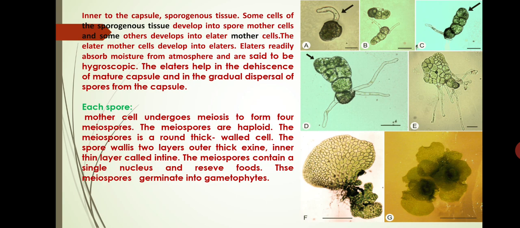Next, we discuss the meiospore or haploid spore. Each spore mother cell undergoes meiosis to form 4 meiospores. Meiospores are haploid. The meiospore is a round, thick-walled cell. The spore wall has 2 layers, an outer thick exine and an inner thin intine. Meiospores contain a single nucleus and reserve food. These meiospores germinate into the gametophyte. See friends, this is the germination of the meiospore.